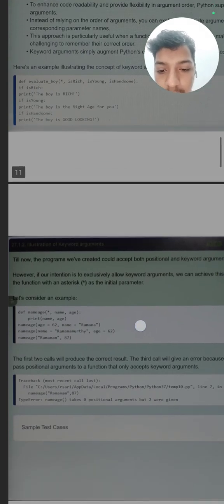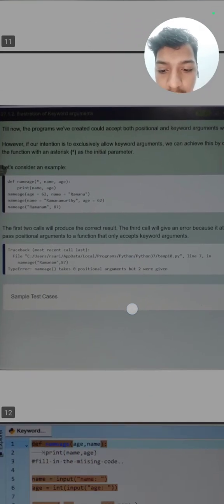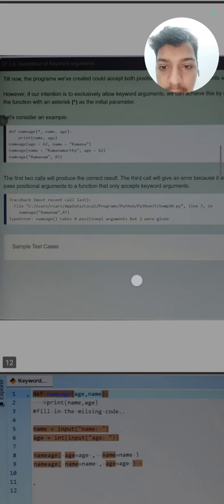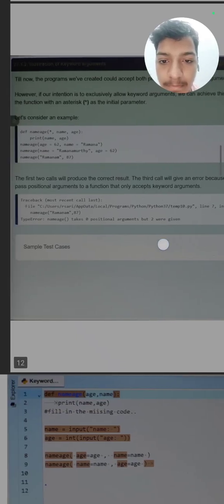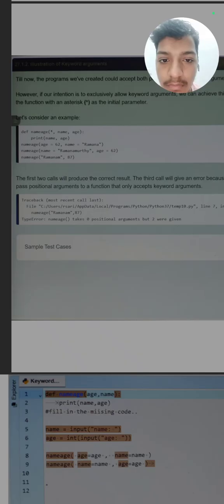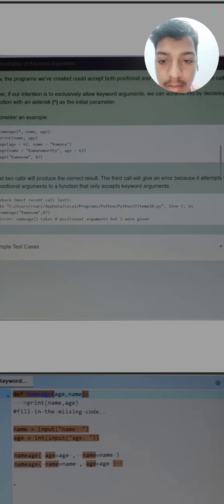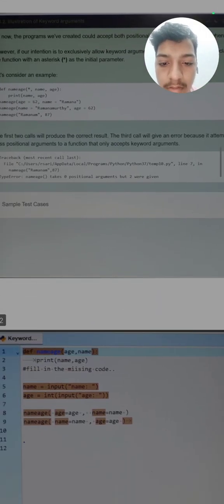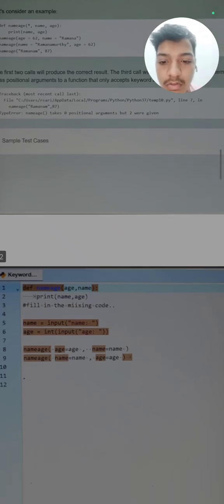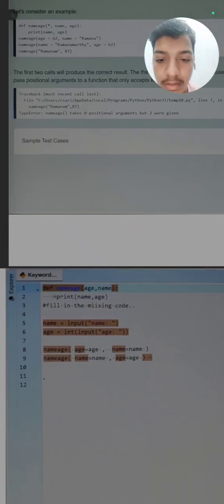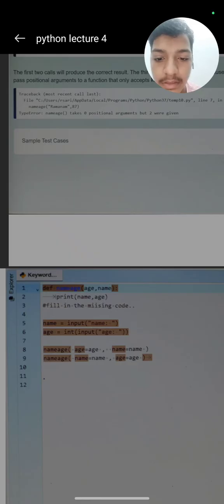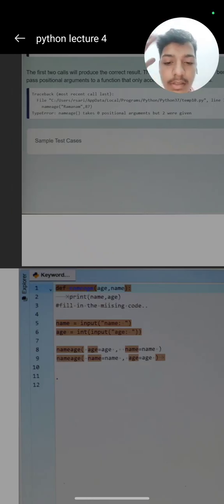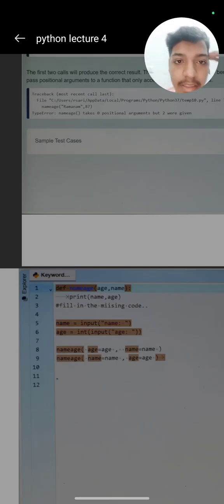So this is the main thing you should note. Here we have one question: the first to call will produce the correct result. This question I have taken from the internet. So these are given. First, we need to define a function, like name is, then for starting we need to pass the parameter age, then name, then we should print first name and then age.